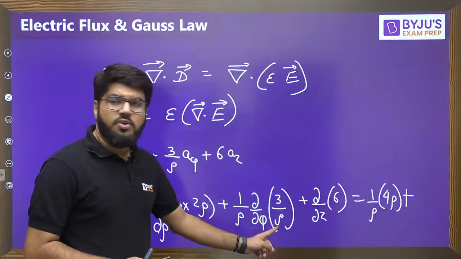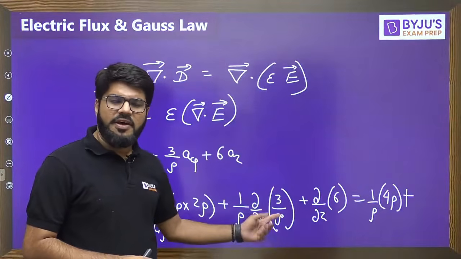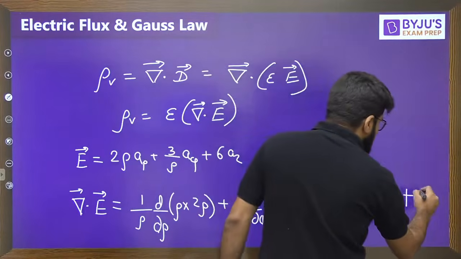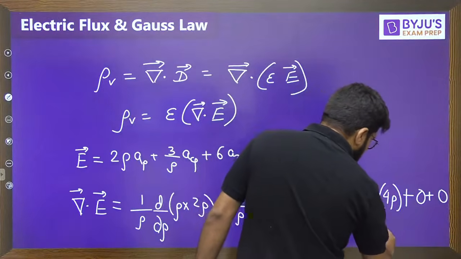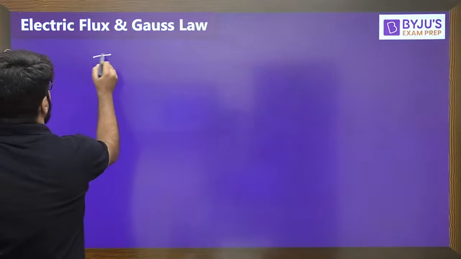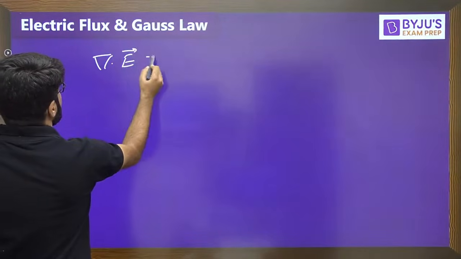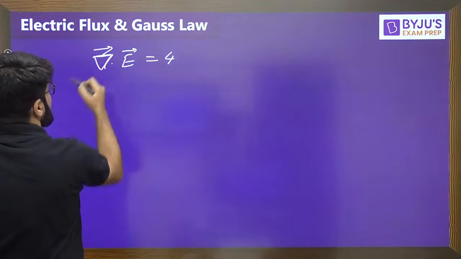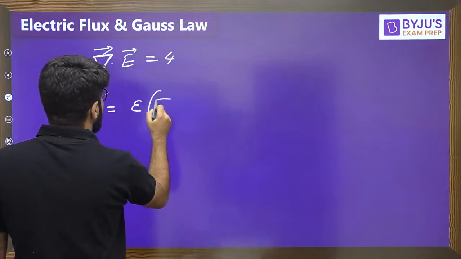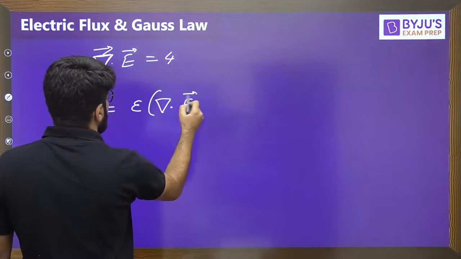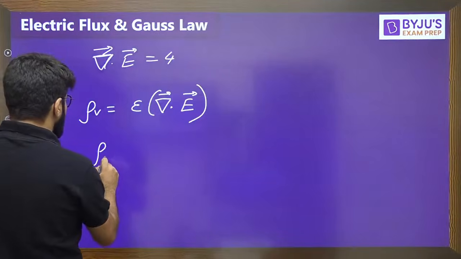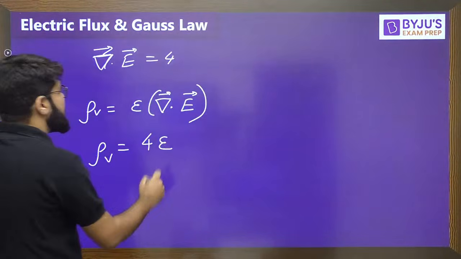Plus, now have a look into this clearly. Differentiation with phi of a rho function. When you are partially differentiating with phi, rho is a constant, so differentiation is 0. Differentiation of 6, which is anyways a constant, is 0. So second and third term is 0. First, rho cancels, and you get the divergence equal to 4, right? You have obtained del dot E equal to 4. So now what is the rho v? Rho v is epsilon del dot E, so that becomes 4 epsilon.